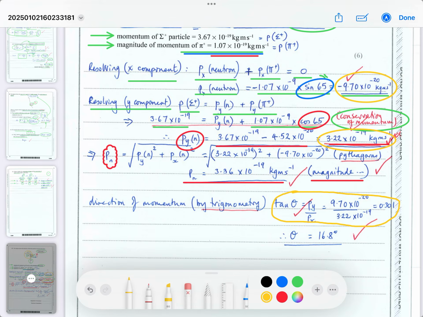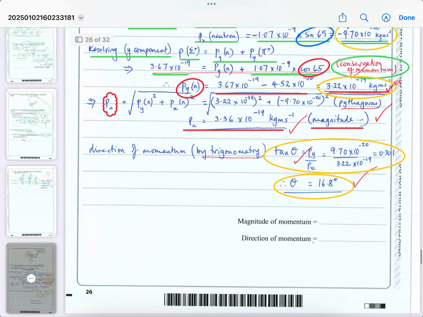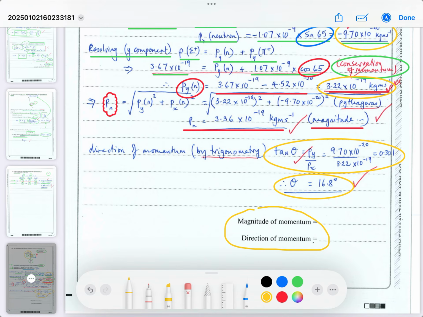You get the ratio as 0.301, which gives you an angle of 16.8 degrees, and all that's left is for you to write them in the spaces provided here. Okay? And I think 3 significant figures is accurate. So you've got the magnitude there, and the direction there.